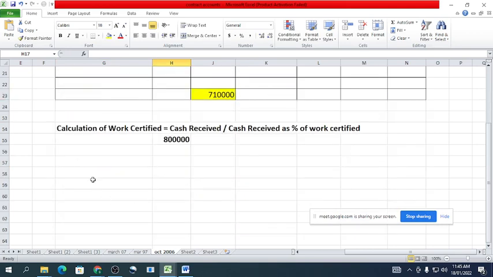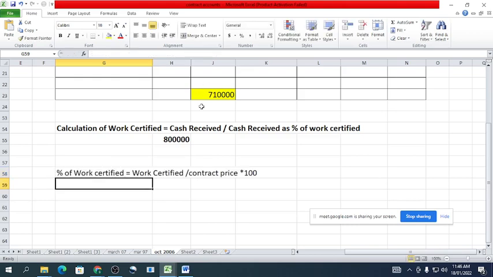For distribution, we will first calculate the percentage of work certified. The formula is work certified divided by contract price into 100.